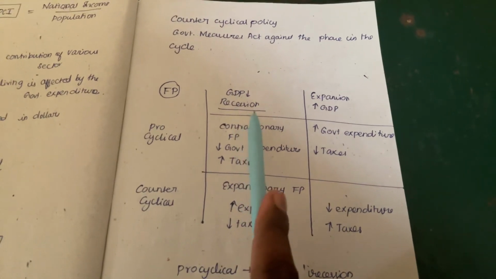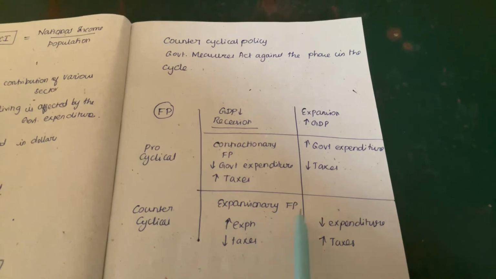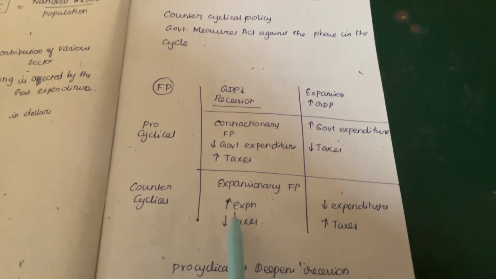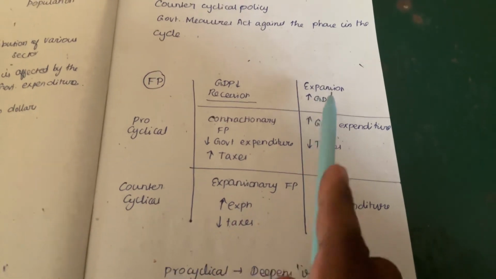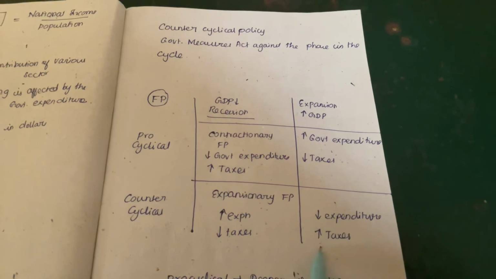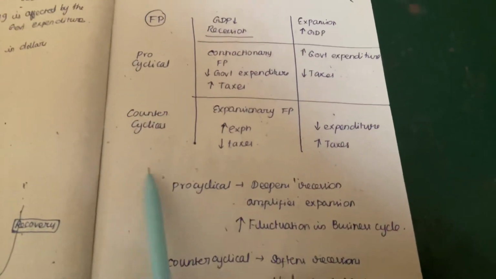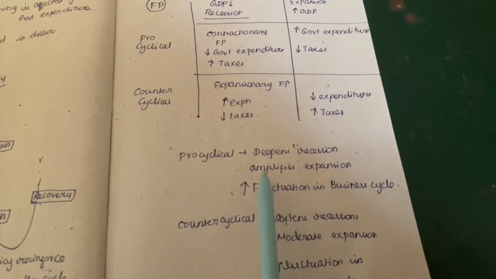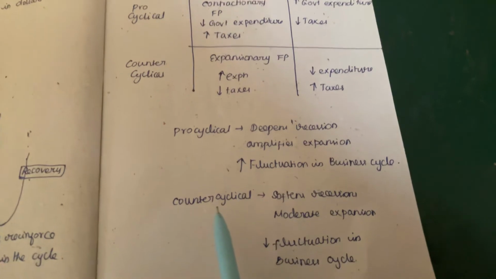Whereas it is vice versa. When there is a recession and the government follows an expansionary fiscal policy, increasing expenditure and decreasing taxes, and during the expansionary phase, if the government decreases expenditure and increases taxes, these are counter-cyclical policies. Pro-cyclical policies deepen the recession, amplify the expansion, and increase fluctuation in the business cycle.